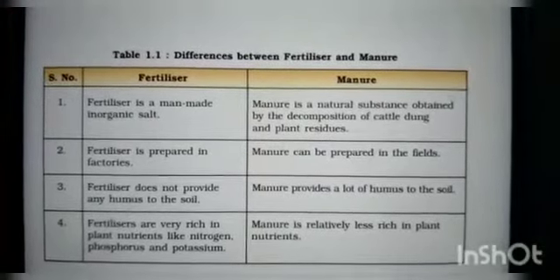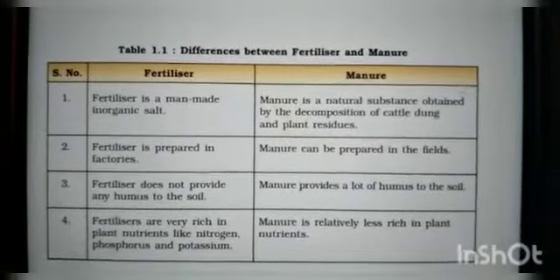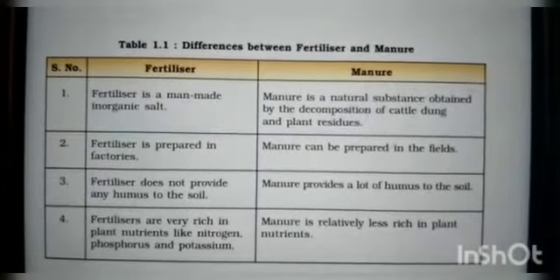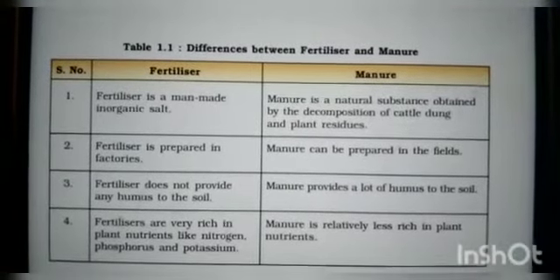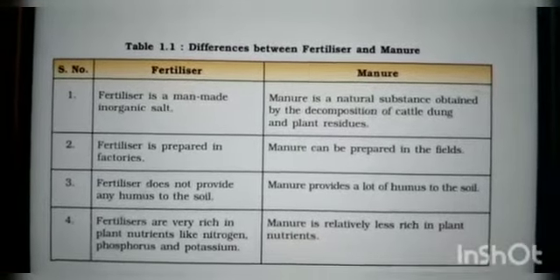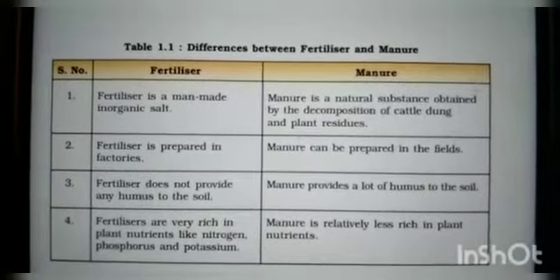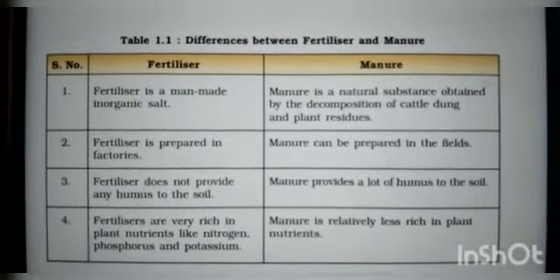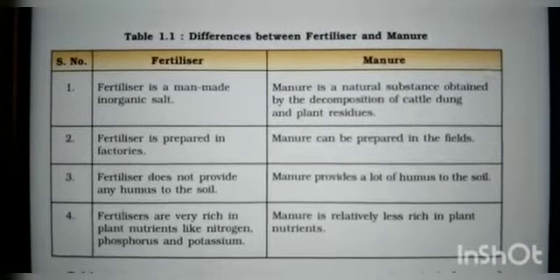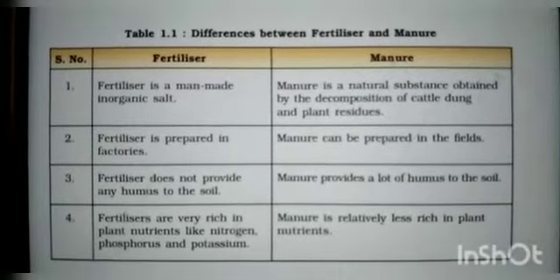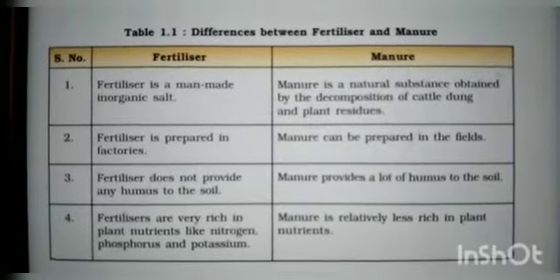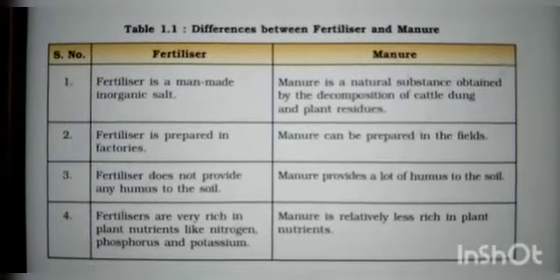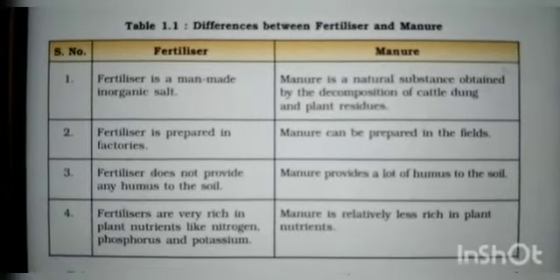Fertilizer is a man-made inorganic salt. As I explained in the previous class, fertilizers are manufactured in factories by humans. Manure is a natural substance obtained by the decomposition of cattle dung and plant residues, for example cow dung, domestic waste of our home, kitchen waste, vegetable waste. By these natural substances we can obtain manure.